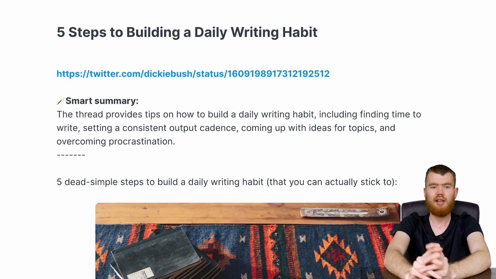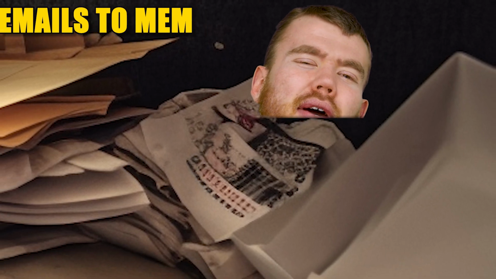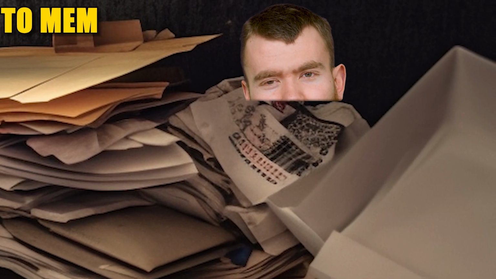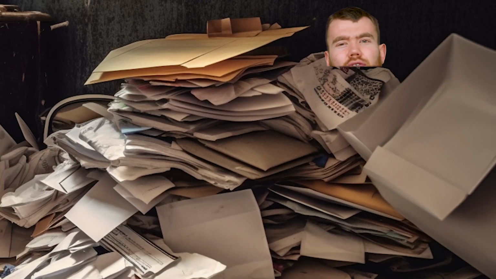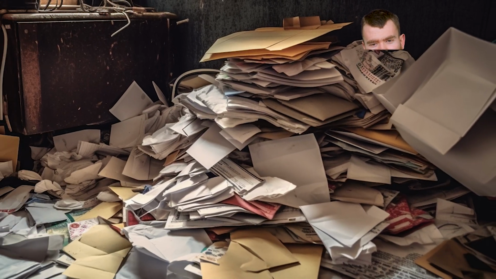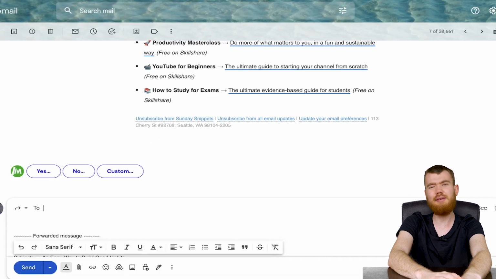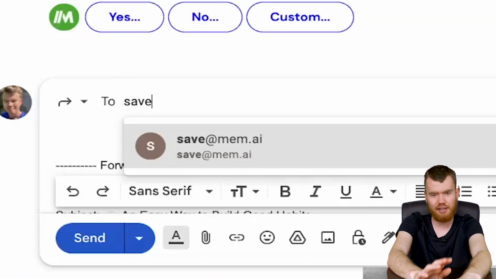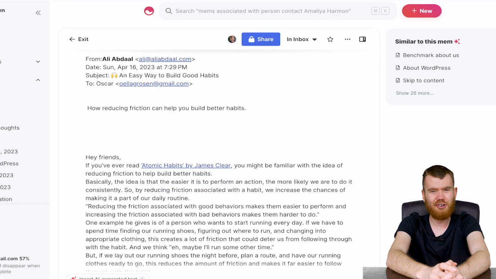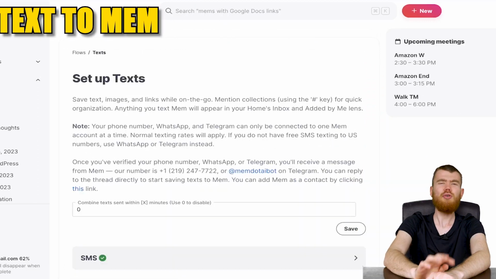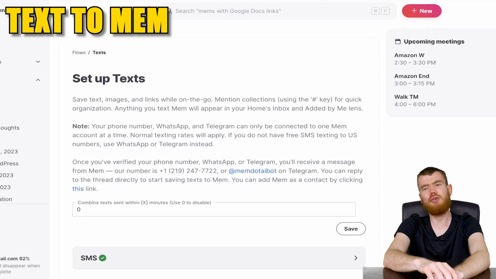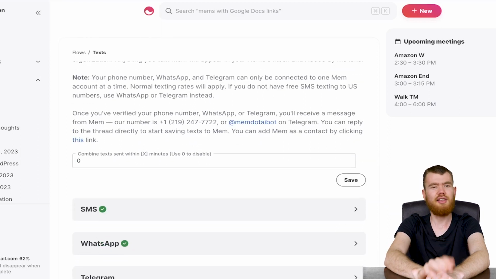And second, as I said before, Mem wants to be your email inbox, so you can integrate your email contacts there and also forward your emails into Mem. You can set any email to save at Mem.ai and it will show up at your inbox. But there's also a more automatic way, which I'll show you very soon. But in the meantime, you're not just limited to email, but you can use SMS, WhatsApp and Telegram if you want.